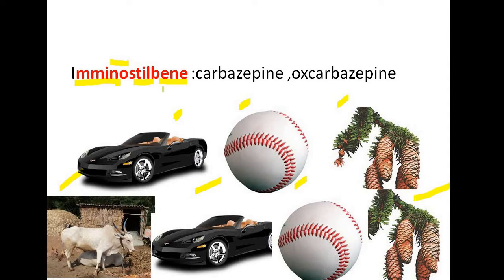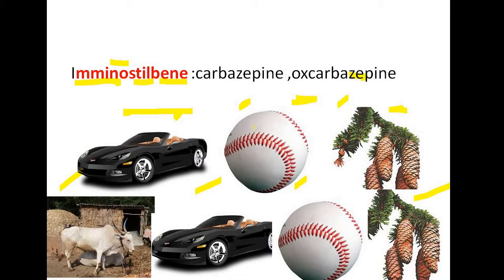So one more time. Iminostilbene, carbamazepine, oxcarbazepine. So who doesn't have the immune system here, or who is weak? It's iminostilbene. So immune, no, still for Mr. Bean. Then comes the example carbamazepine. First of all, car, then baseball, then pine.